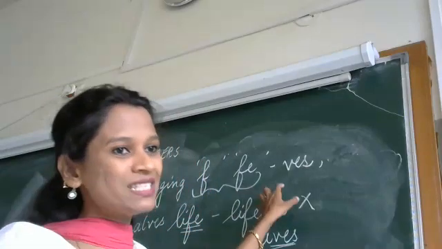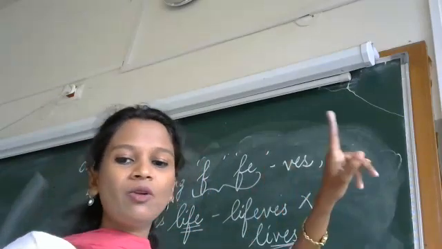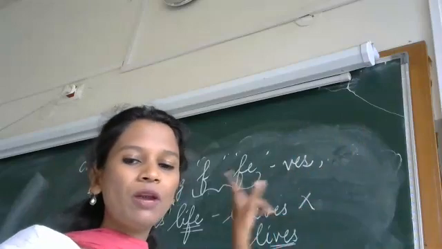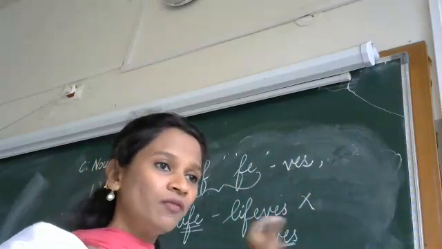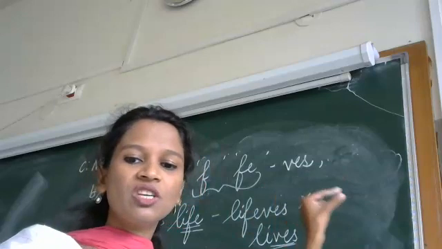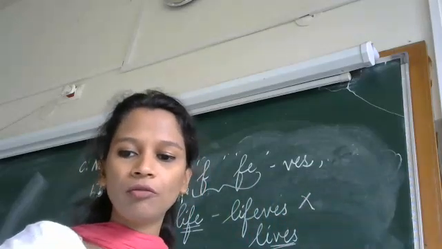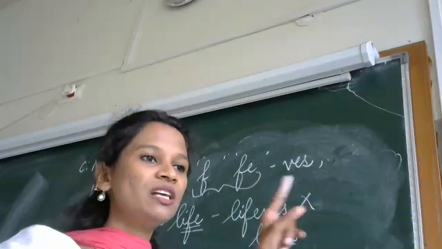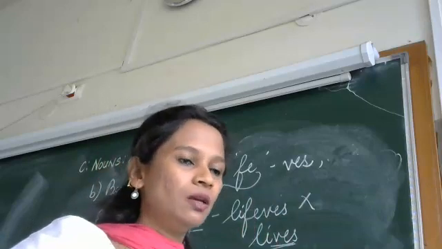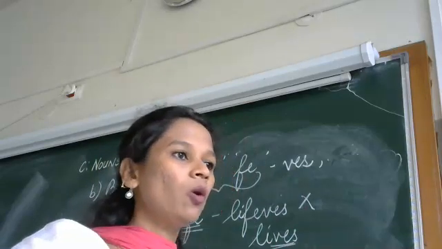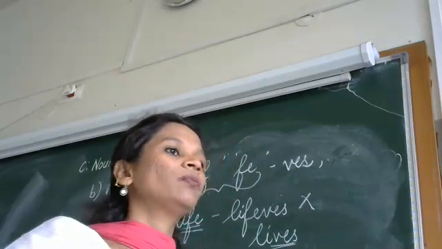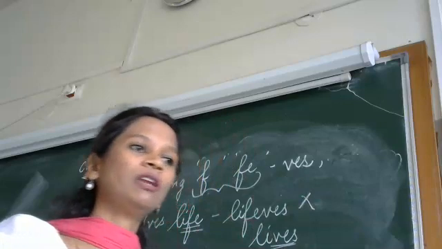Okay, but not all words end with VES. See, they have given you exceptions. On page number 156, after the C, they have written the word exceptions. Chief, safe, gulf, proof, cliff, handkerchiefs, they just end with S. We don't change F or FE to VES.